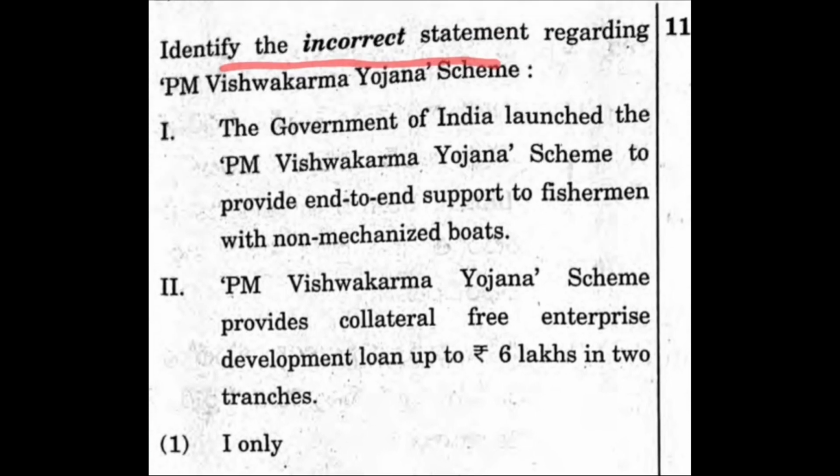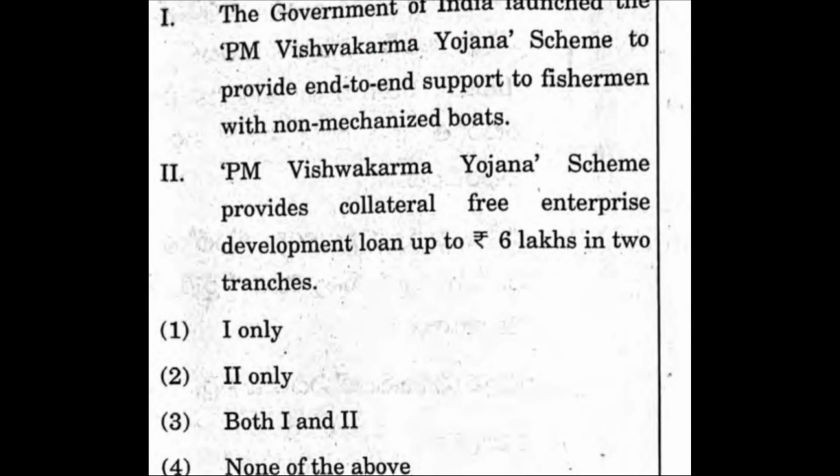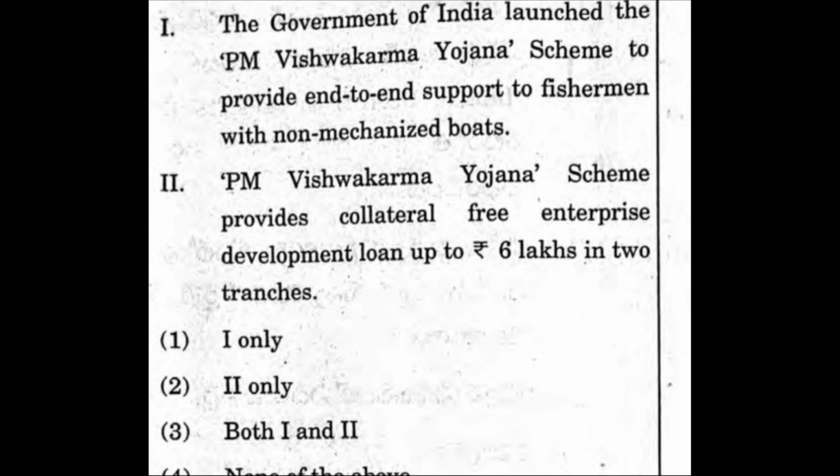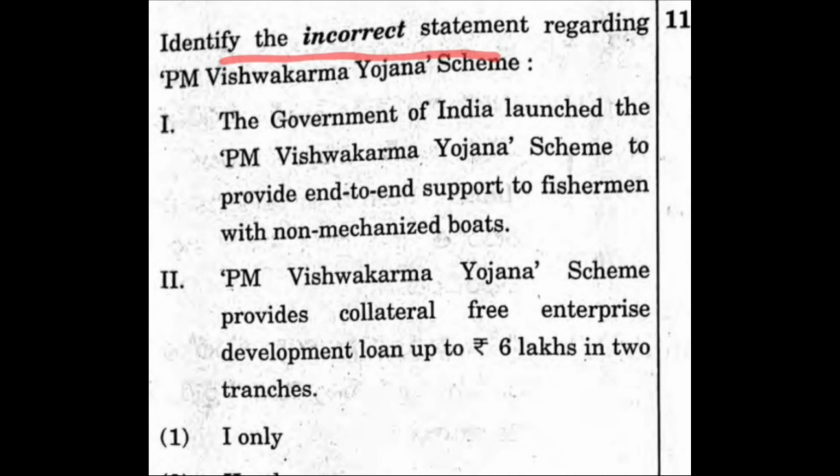So the correct answer, what I feel, is option 3, meaning both the statements are incorrect, because the PM Vishwakarma Yojana scheme is for artisans and people who work with their hands. And the second point is not about 6 lakhs cash or something. It is about training, a stipend of 15,000 at one time, and training on the particular skill.